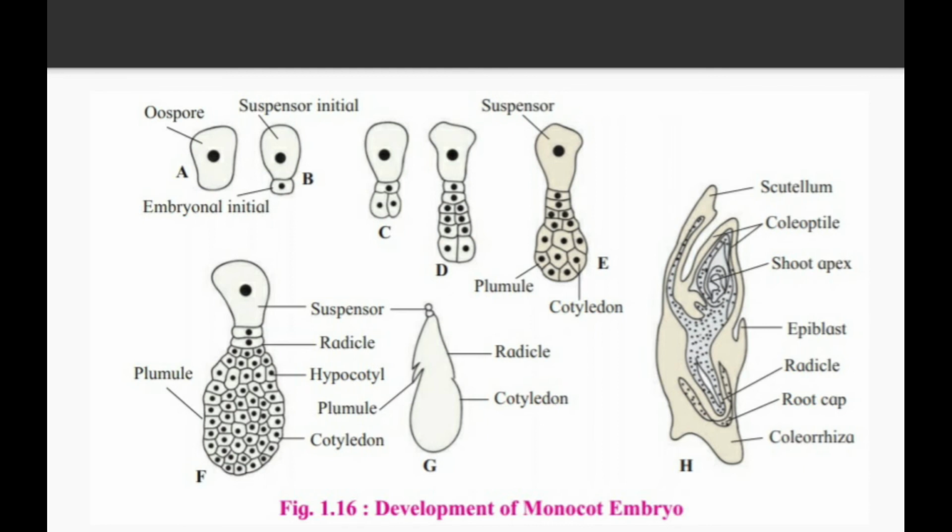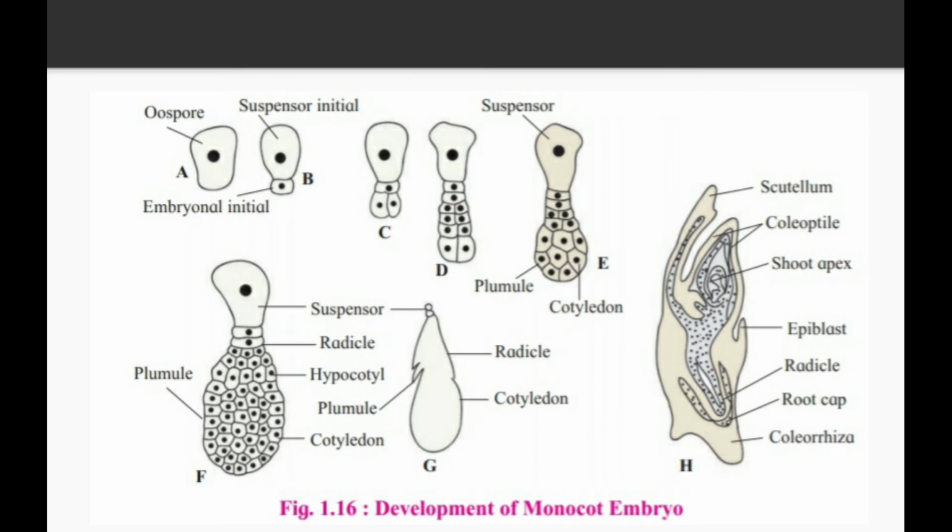Now the embryonal initial starts to develop and it will create a cluster of cells. What happens in diagram E? The suspensor cell will remain as it is and the embryonal initial cell starts to divide and redivide to form the plumule and the cotyledon. What happens in diagram F? The plumule and cotyledons are created with the help of radicle, hypocotyl, cotyledons and another cell. And the last diagram, diagram G, is the mature monocot embryo.